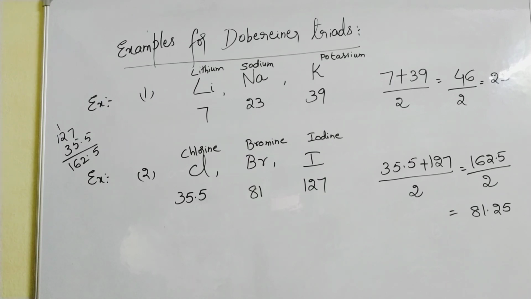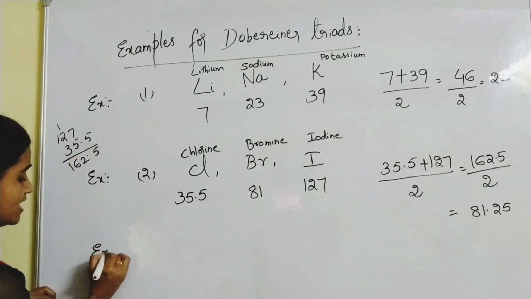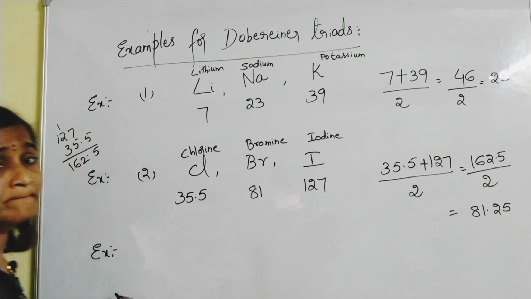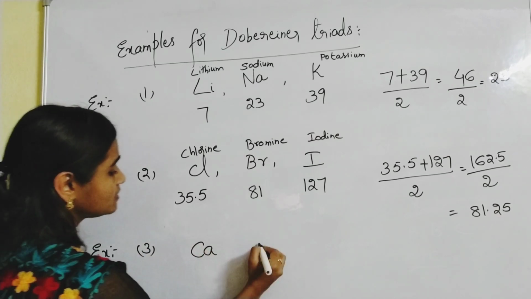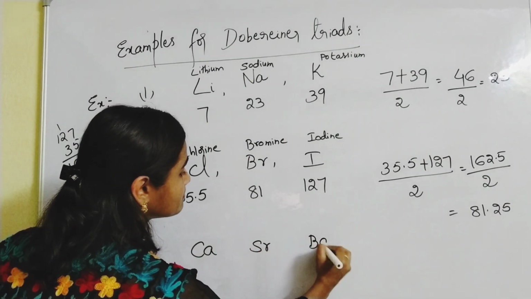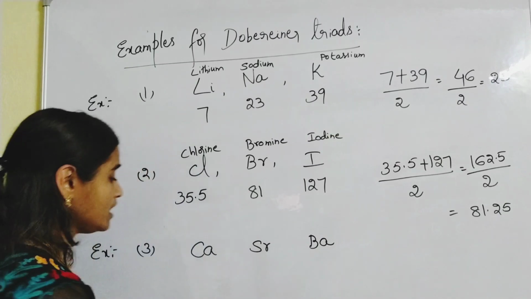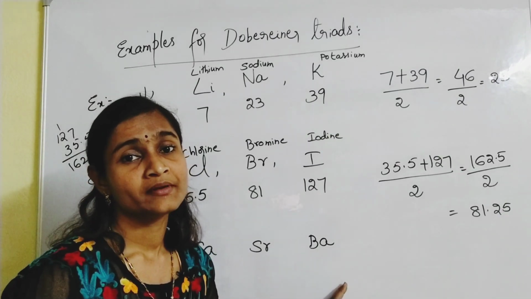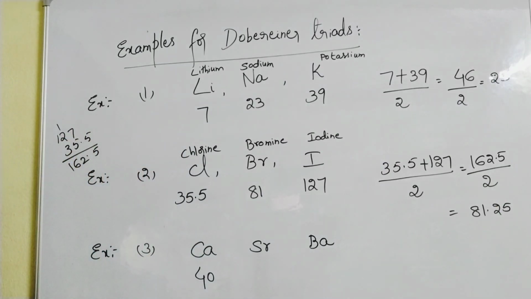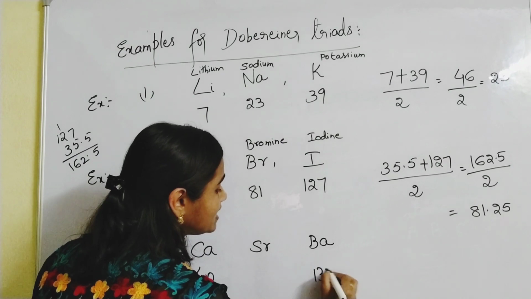Let us learn one more example: calcium, strontium, barium. Example 3. Can you see the board? Calcium atomic weight is 40 and barium atomic weight is almost around 137.